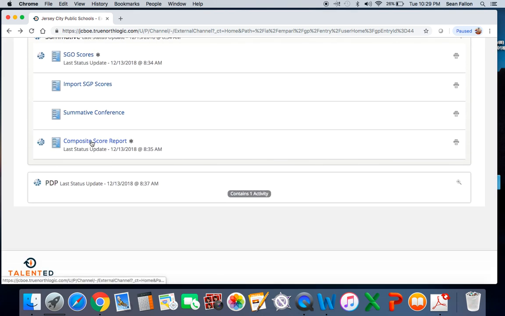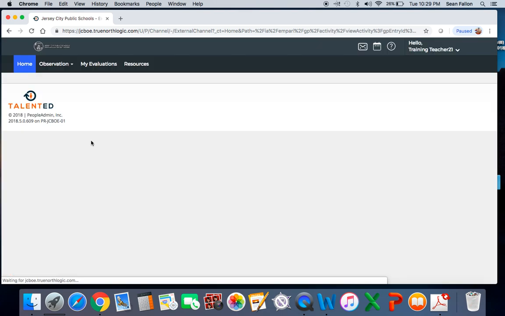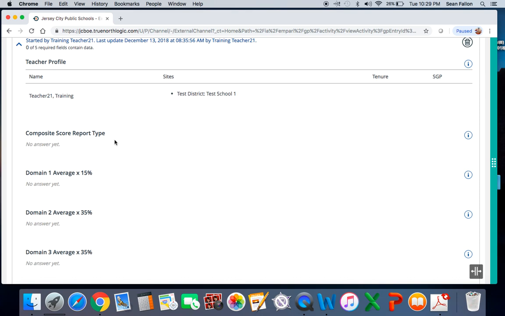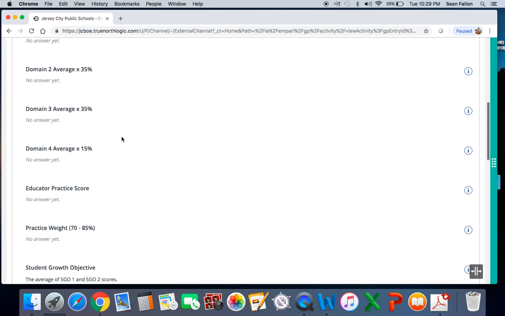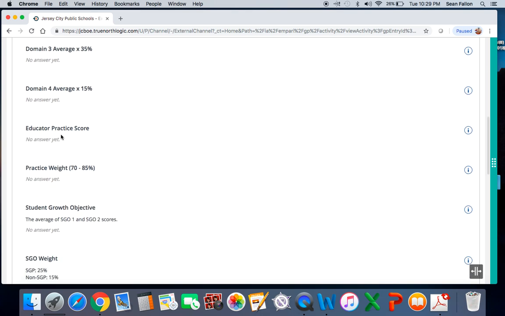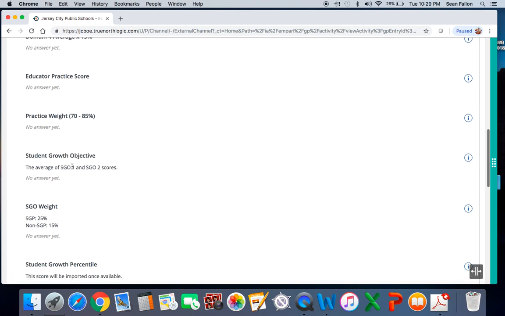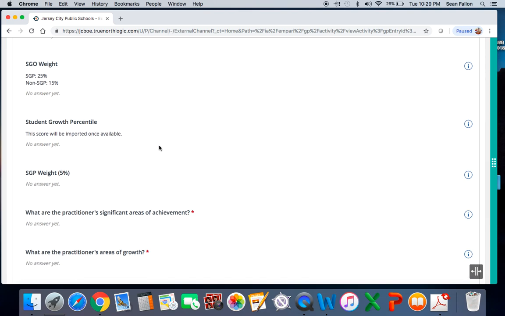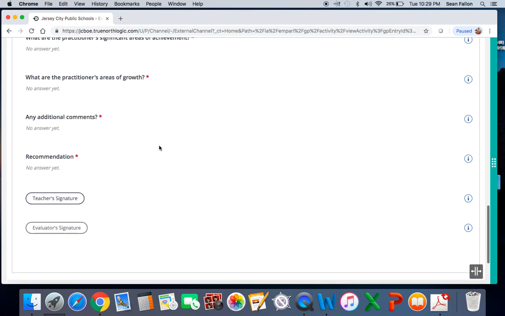Your composite score report is your final scores for the end of the year when everything's tallied up. This is where you'd see it. It's your score for all the domains. They give you an educator practice score. All the score weights are here. Your SGO score will be here. Your student growth percentile will be here, and everything else that you see.